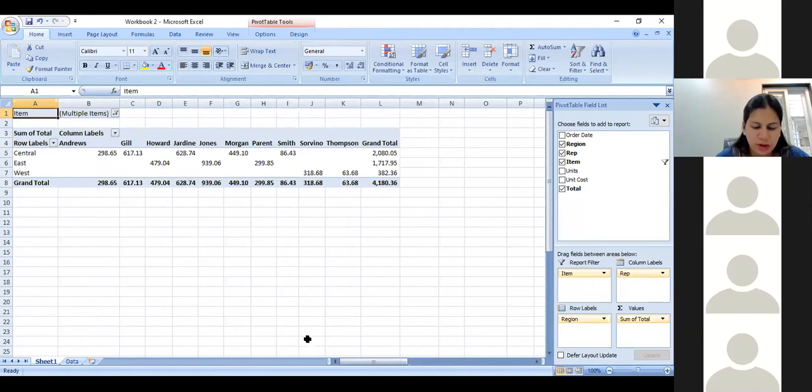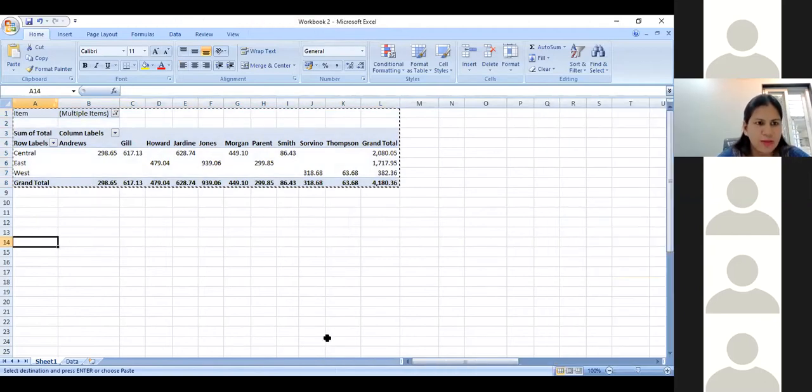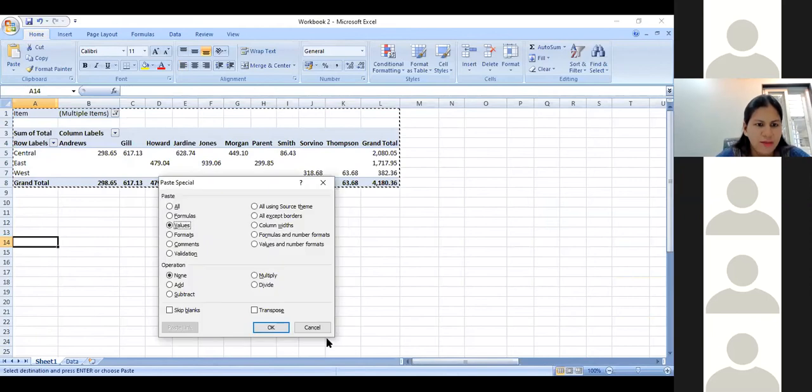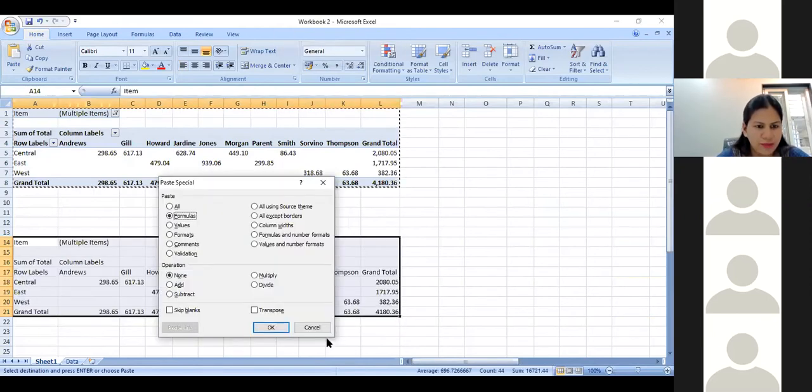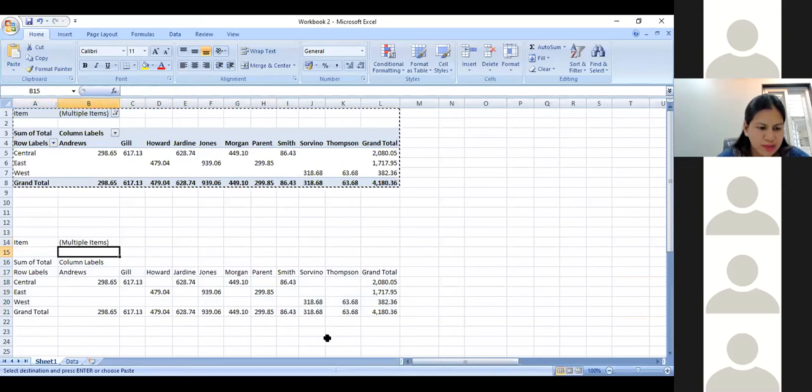You will have to do Control Shift Down and select this entire data. Once you do this, you can use Control C and the shortcut keys Alt E S V, which will paste the values, and Alt E S T, which will paste the formats. That means you get the data in this specific format.